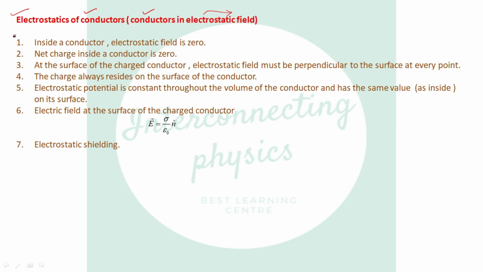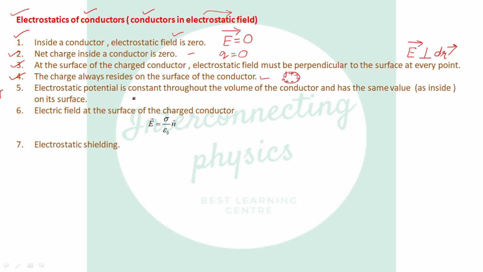Number one property: inside a conductor, the electrostatic field is zero. Number two, the net charge inside the conductor is zero. Number three, at the surface of a charged conductor, the electric field is always perpendicular to the surface at every point. Number four, the charge always resides on the surface of the conductor, because inside it is zero.